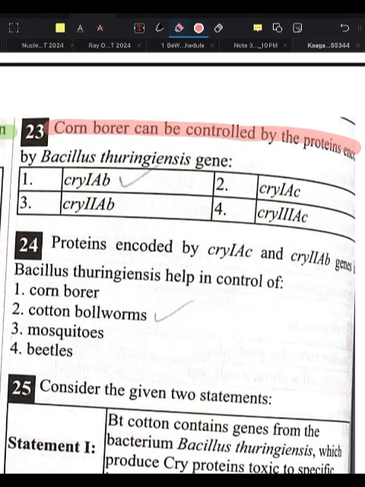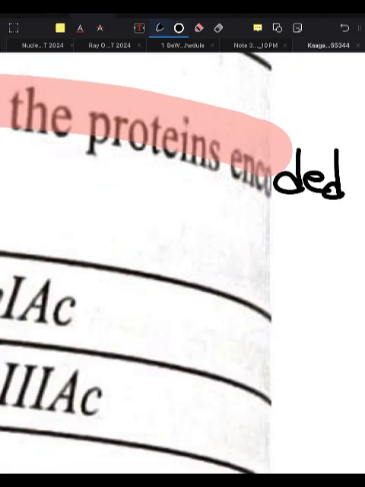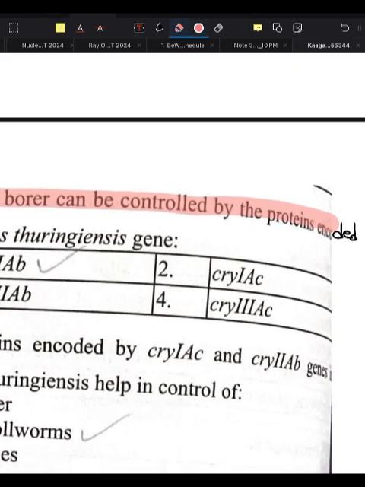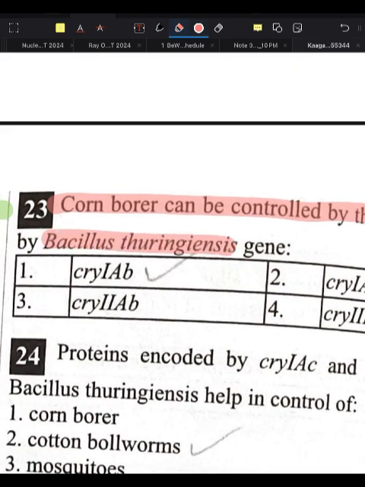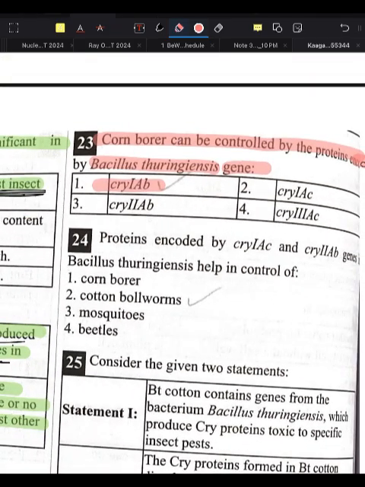Next question. Corn borer can be controlled by the protein encoded by what? Let me check. It is written here. Encoded. Okay, so corn borer can be controlled by the protein encoded by the Bt gene, that is cry1Ab. When corn borer, then it will be cry1Ab. So remember it like this.